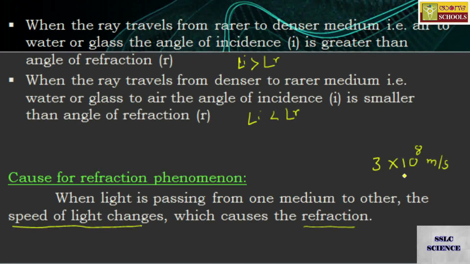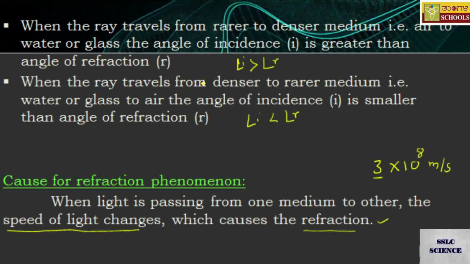It is just minute changes. Keep in mind, a change is a change. So when the light ray travels from one medium to another, it changes its speed. Since the change of speed occurs, that causes the refraction of light. I hope you got this point clear.